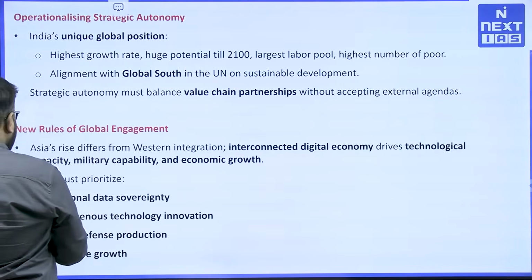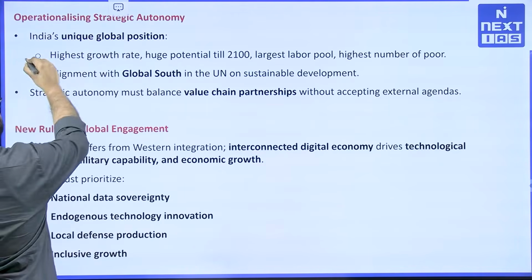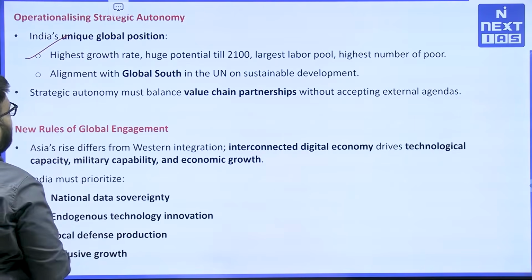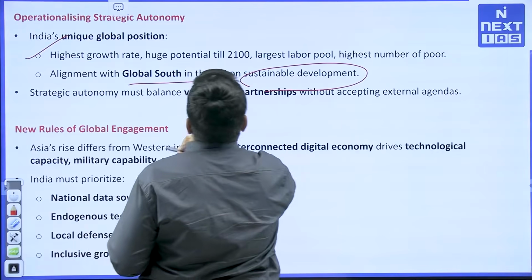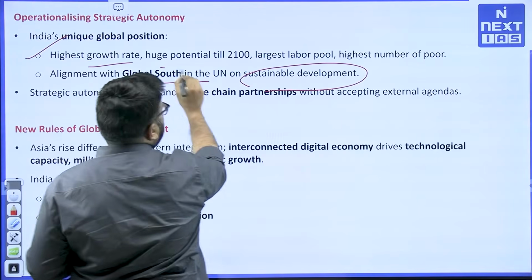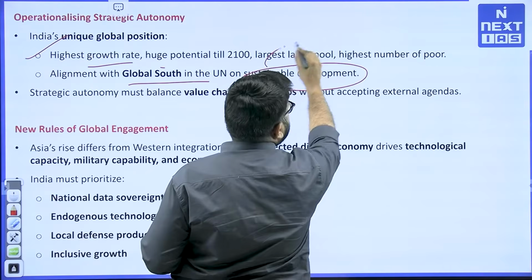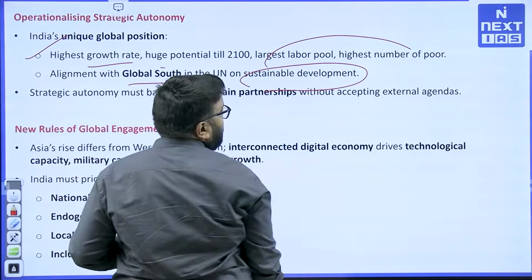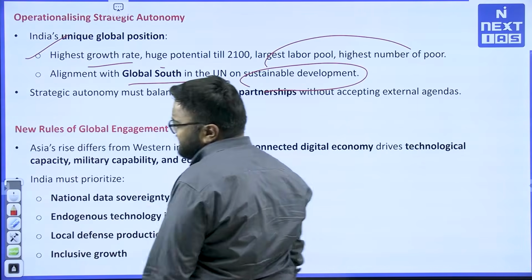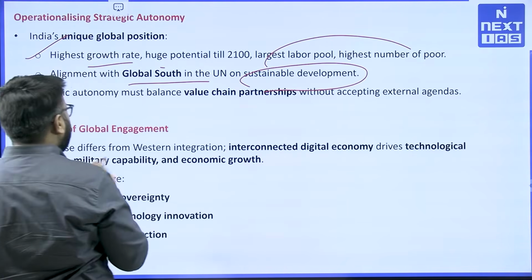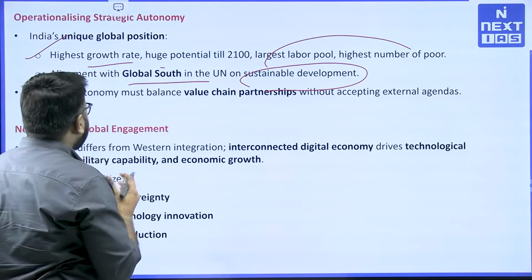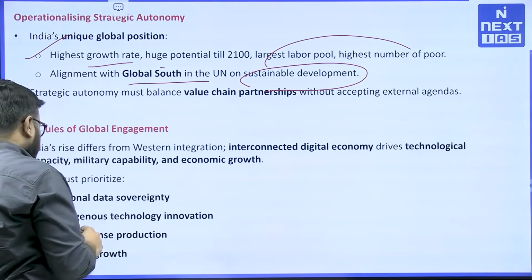Operationalizing strategic autonomy. Strategic autonomy is at the base of it all. So as I said earlier, alignment with the Global South in the UN on sustainable development is there, and also the highest growth rate, huge potential till 2100, the largest labor pool and the highest number of poor people as well. So that is the challenge, but again the growth potential is there, and there will be a lot of partners when it comes to economic partnerships.